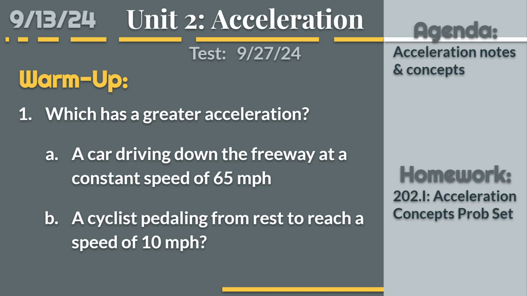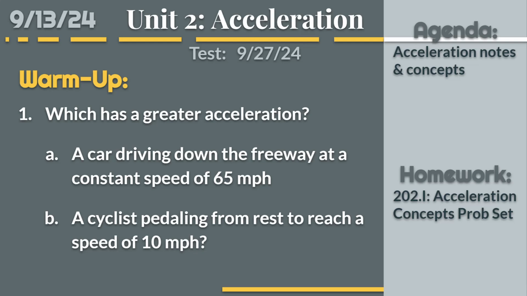Okay, let's go ahead and go over today's warm-up question, which says, which has a greater acceleration? And you've got two options. Option A says a car driving down the freeway at a constant speed of 65 miles per hour. And option B says a cyclist pedaling from rest to reach a speed of 10 miles per hour. So which one would you say has a greater acceleration?